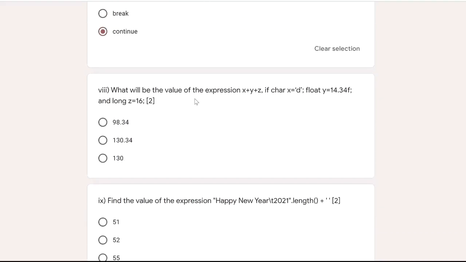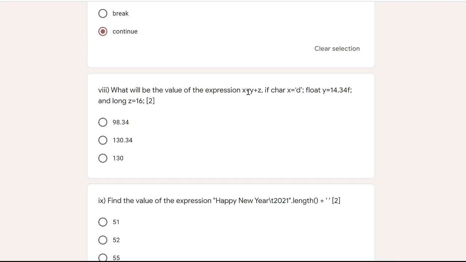Then next, what will be the value of the expression x plus y plus z if char x equals 'd', float y equals 14.34f, f for float value, and long z equals 16. Here we are adding one character value, one float value and one long value. So which one is the largest type among these data types? Float.